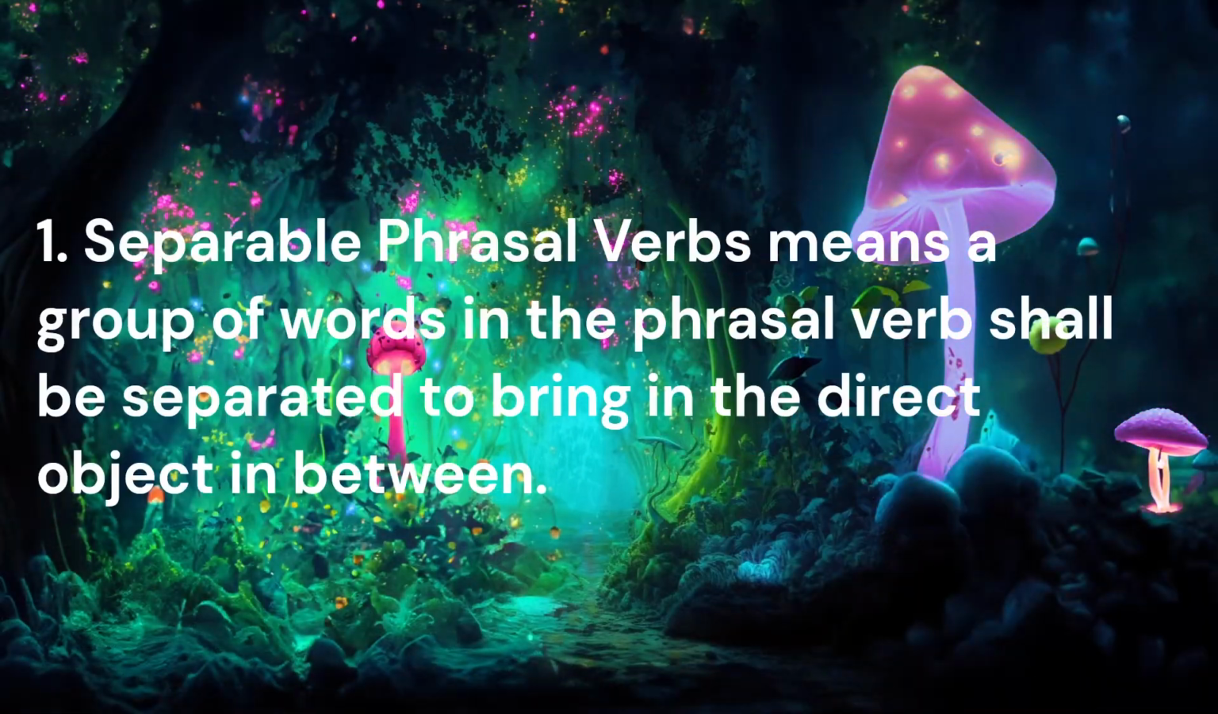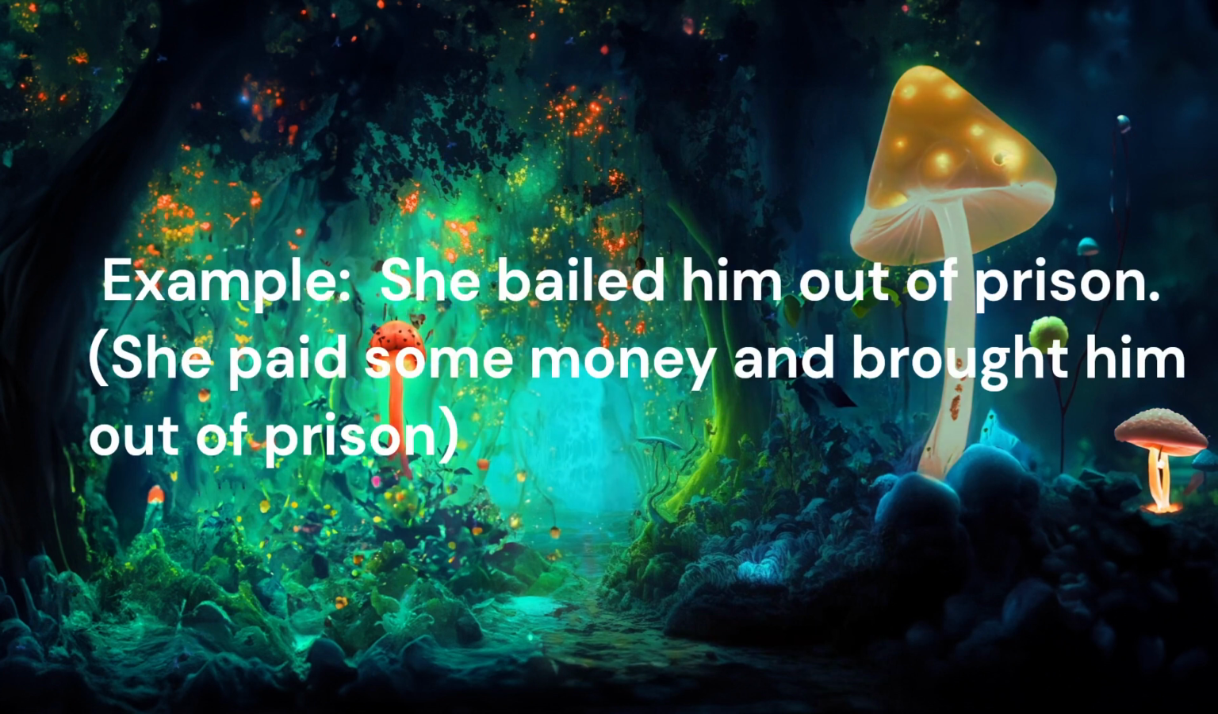Separable phrasal verbs means a group of words in the phrasal verb can be separated to bring in the direct object in between. For an example, she bailed him out of prison, which means she paid some money and brought him out of prison. Here, the expression bailed out is split, separated, and the direct object him has been brought in between. So that's the reason it's called separable phrasal verbs.